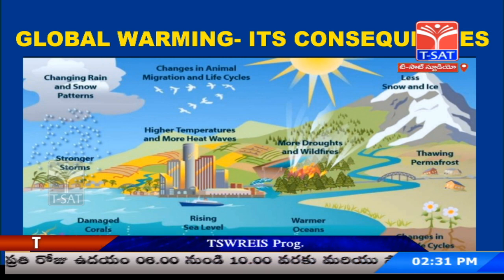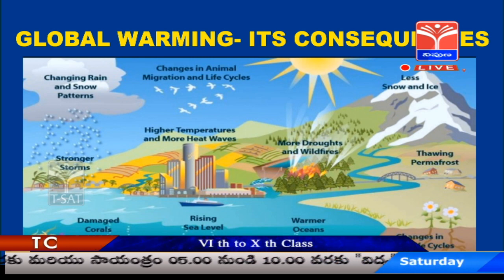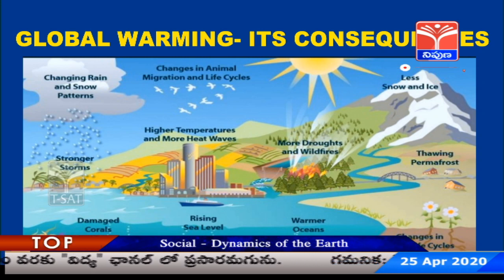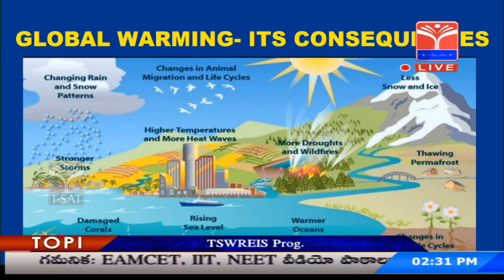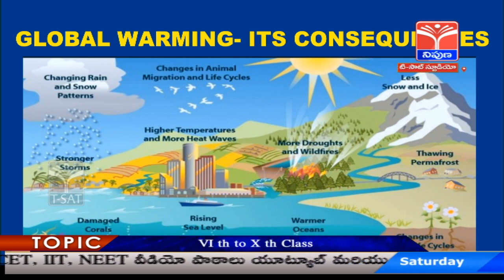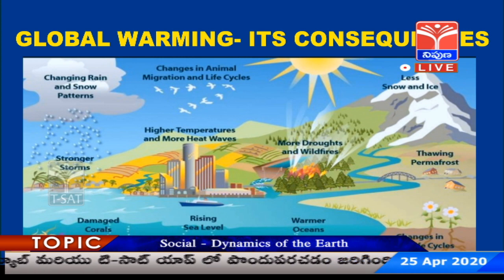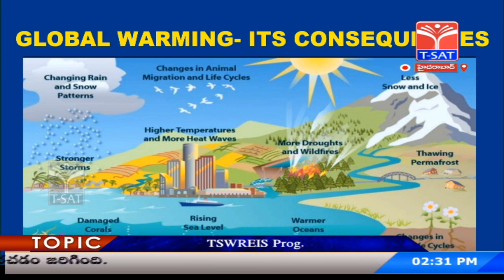Now the ultimate question is, why is global warming happening? What makes it happen? And the only reason for this is mankind, we people. So let us know how it happens and why it happens. Global warming actually means the increase in the normal temperature of the atmosphere on the earth's surface.